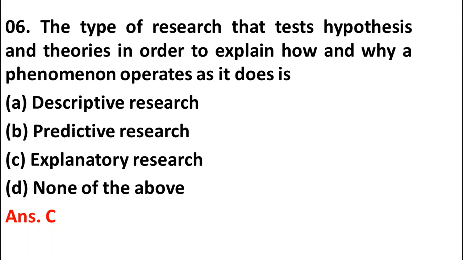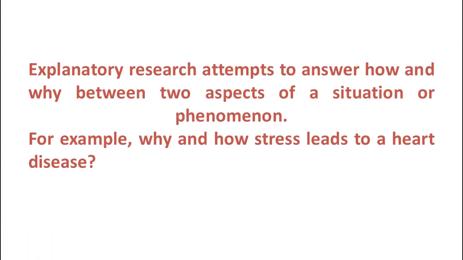Please note this point. Explanatory research are attempts to answer how and why between two aspects of a phenomenon. For example, why and how study stress leads to any other diseases. I hope you got this answer.